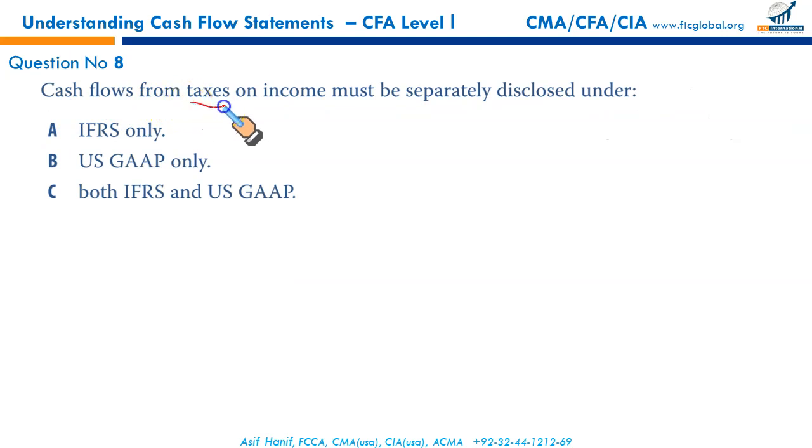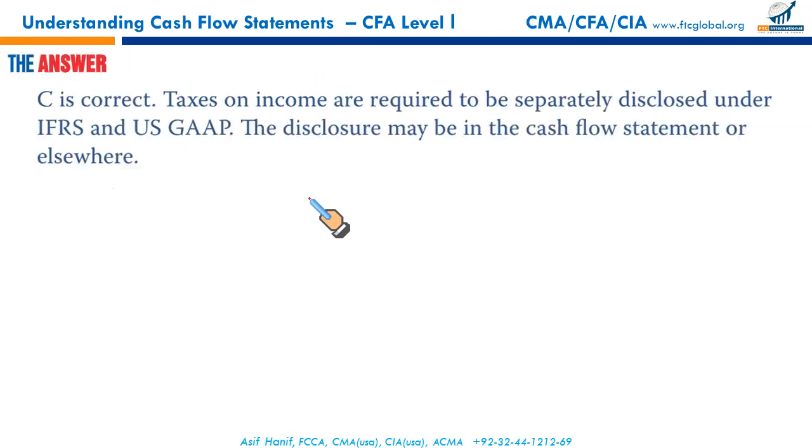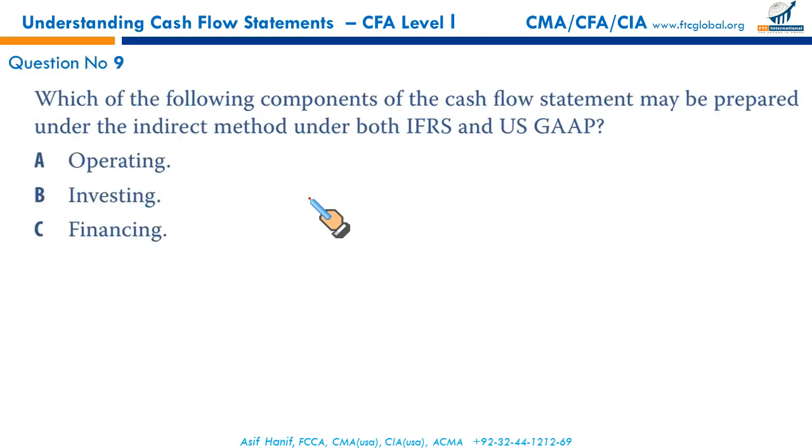Cash flows from taxes on the income statement must be separately disclosed under what? Cash flows from taxes on income, they must be reported separately under both IFRS and the US GAAP. Under both regimes, they have to be reported separately. C. Which of the following components of cash flow statement may be prepared under the indirect method under both IFRS and US GAAP?